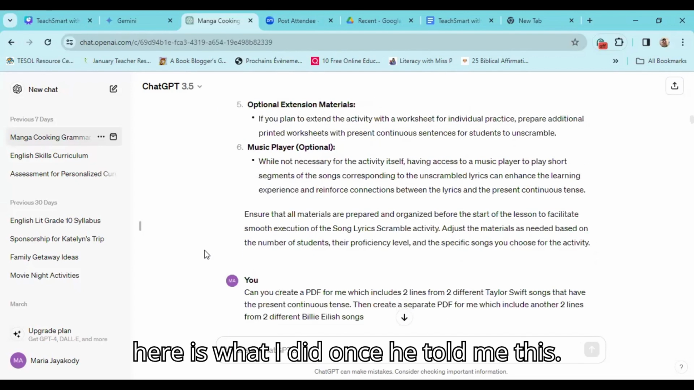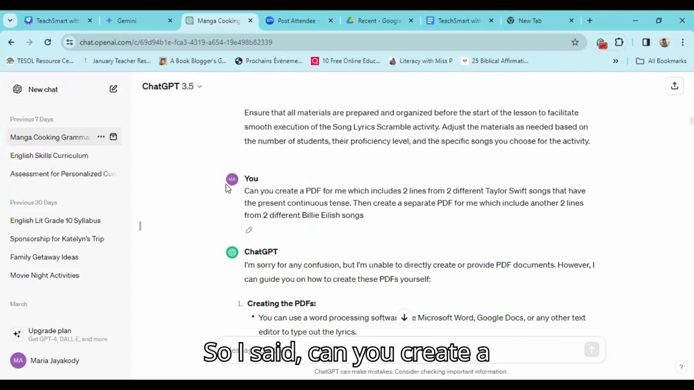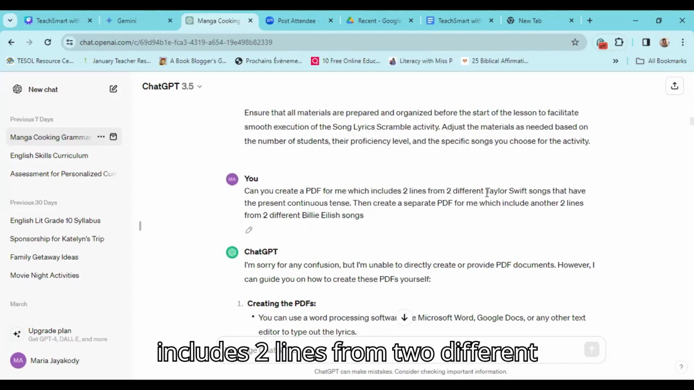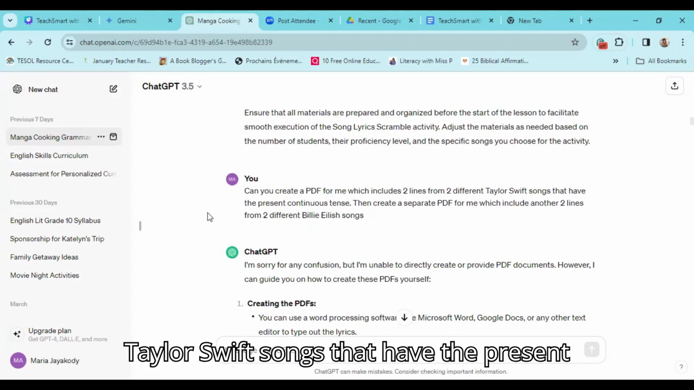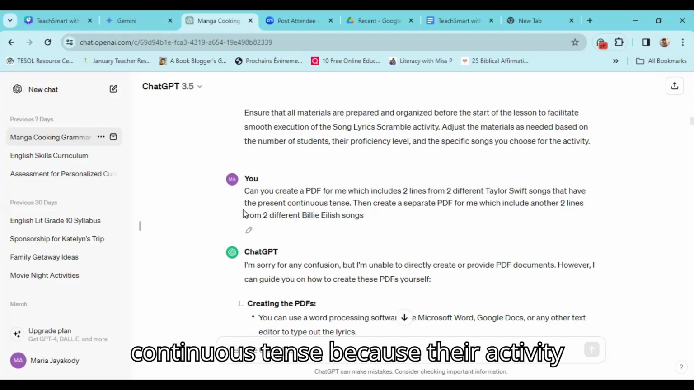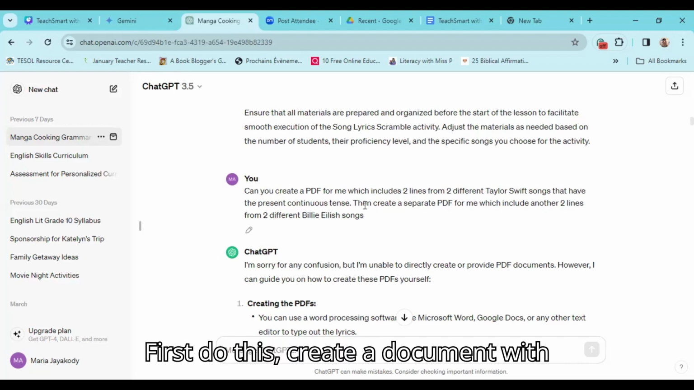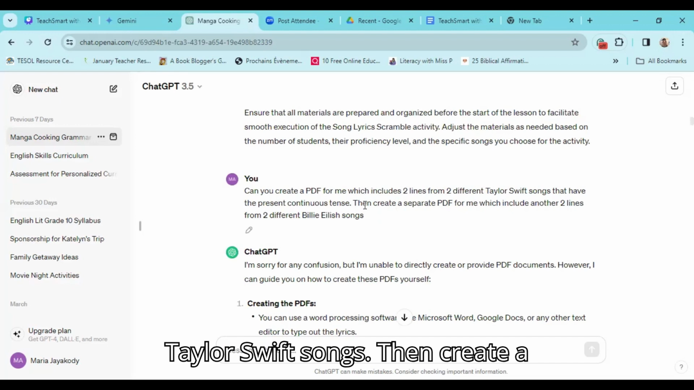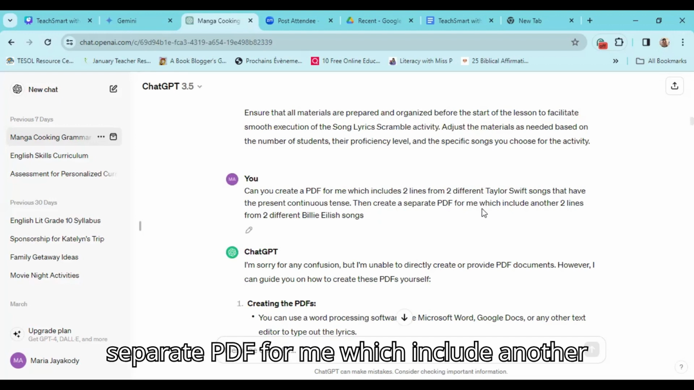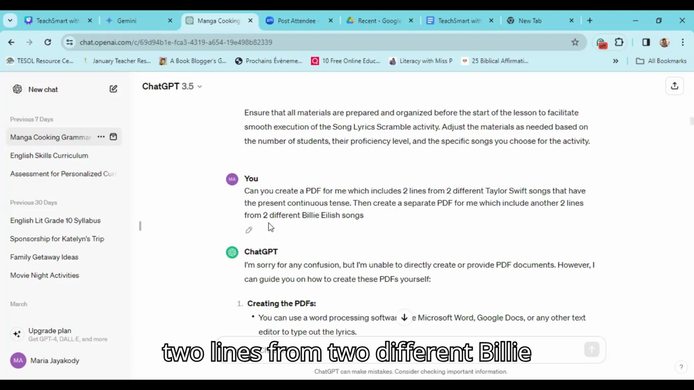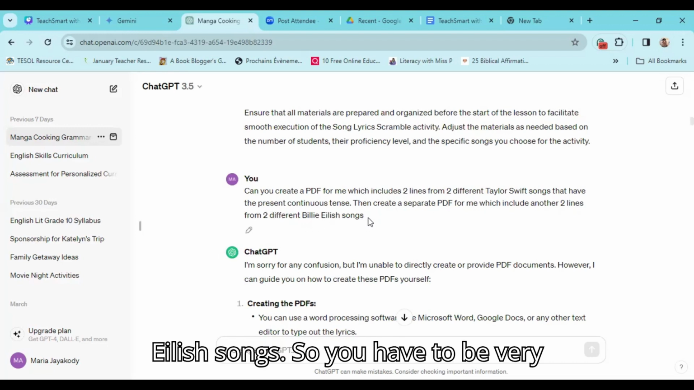Here is what I did once it told me this. I said, can you create a PDF for me which includes 2 lines from 2 different Taylor Swift songs that have the present continuous tense, because that activity focuses on lyrics that have the present continuous tense. First do this, create a document with Taylor Swift songs, then create a separate PDF for me which includes another 2 lines from 2 different Billie Eilish songs. So you have to be very specific.